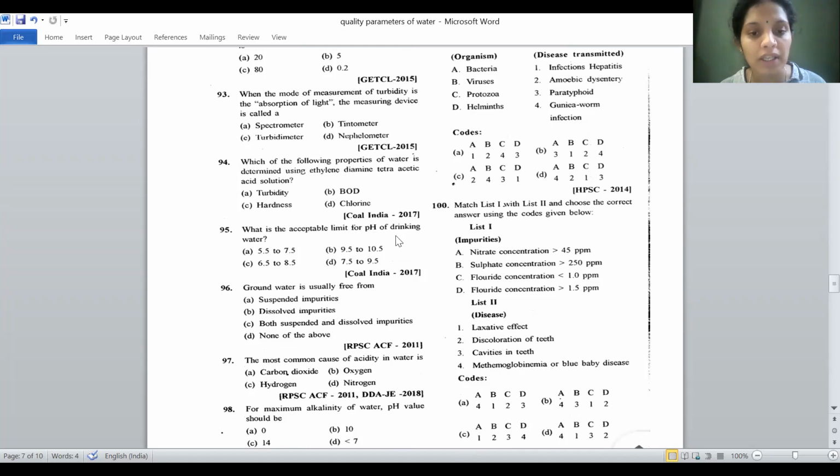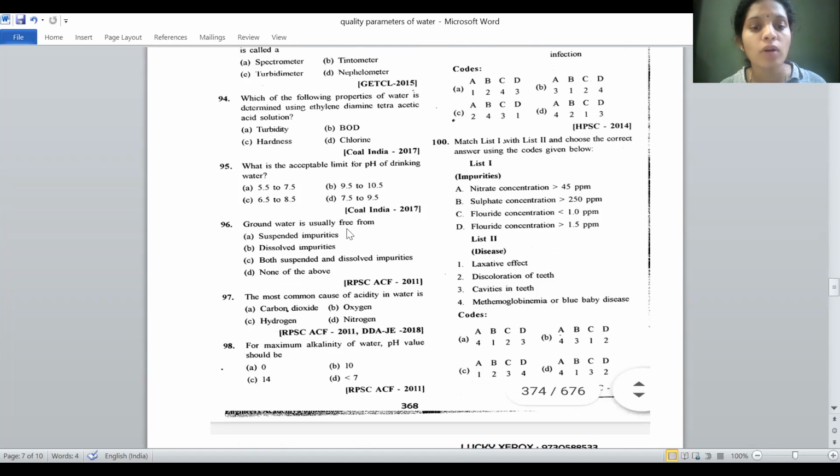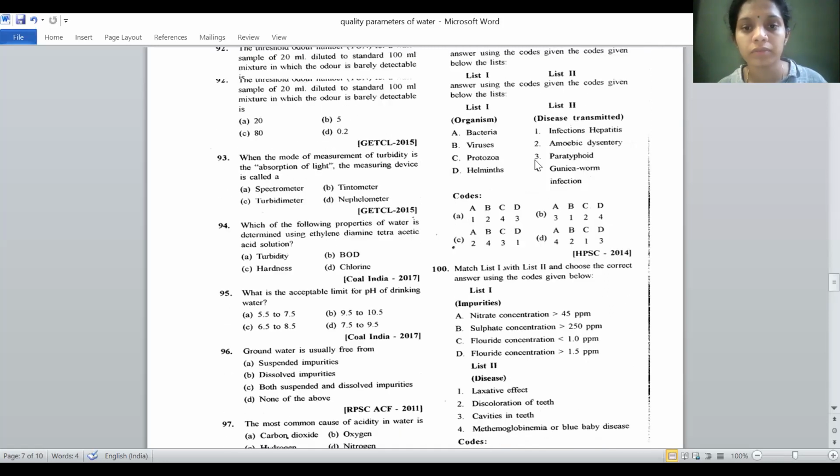The acceptable limit for pH of drinking water is 6.5 to 8.5. Groundwater is usually free from suspended impurities. The most common cause of acidity in water is carbon dioxide. For maximum alkalinity of water, the pH value should be 14.